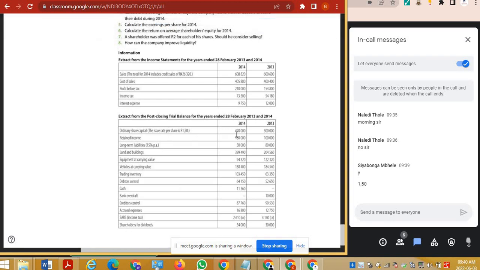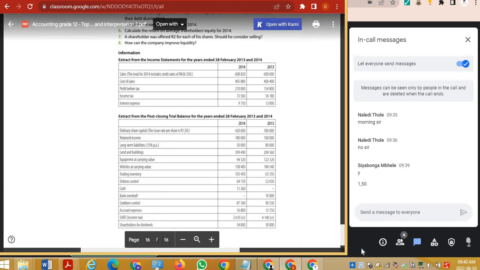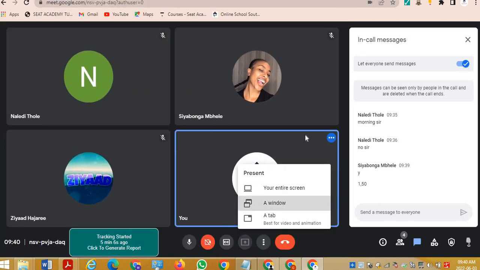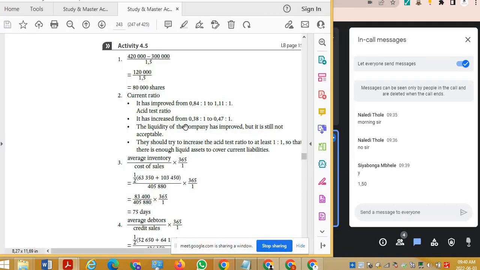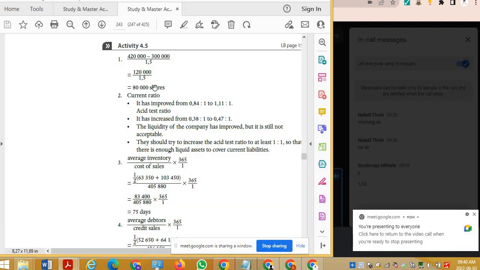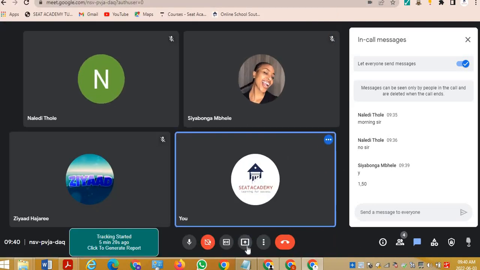So there you go. 420,000 minus the 300,000 divided by 150 should give you the amount. Let's check. Yes, so 80,000 shares were issued for the year. That is our first question. Any questions on that, guys?